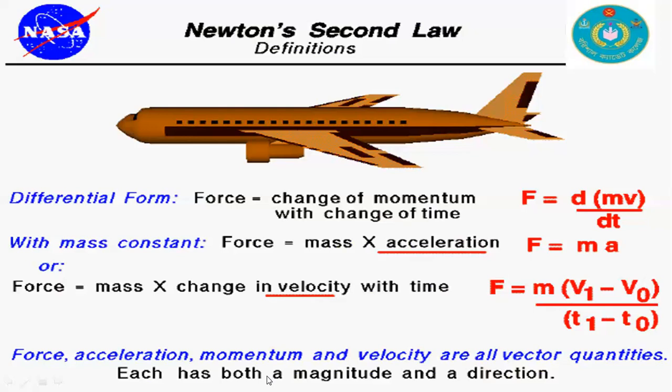We know this very initial concept from the chapter on vectors, that a vector quantity has magnitude and direction. Here force is a vector quantity, momentum is also a vector quantity, velocity is a vector quantity, and acceleration is a vector quantity. Only mass is a scalar quantity, because we can express mass only with magnitude.